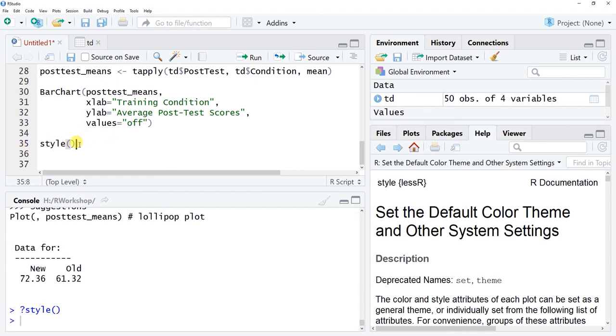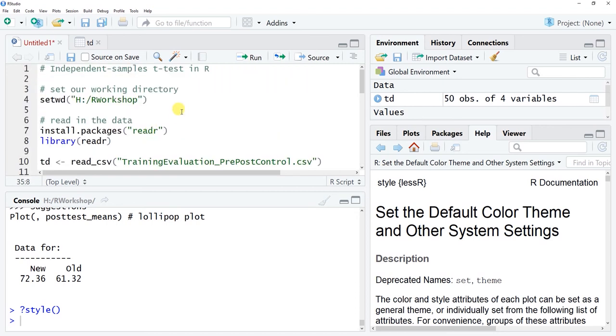Empty, no arguments. All right, so this wraps up the tutorial on an independent samples t-test in R. Thank you very much.